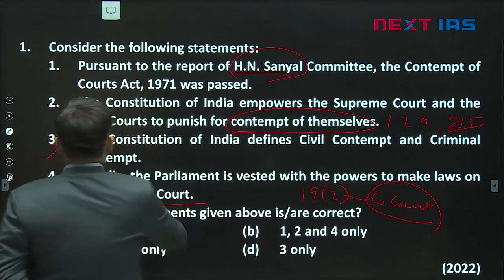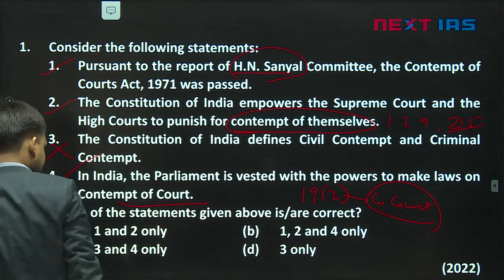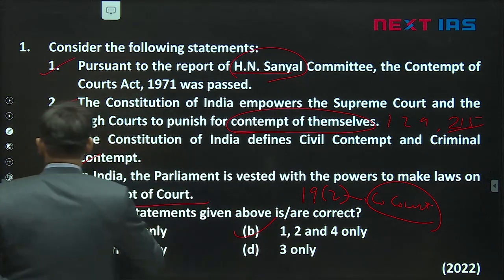So the answer will be, the first statement is correct, then this statement is correct, this statement is correct. Okay. So 1, 2 and 4 is the answer.